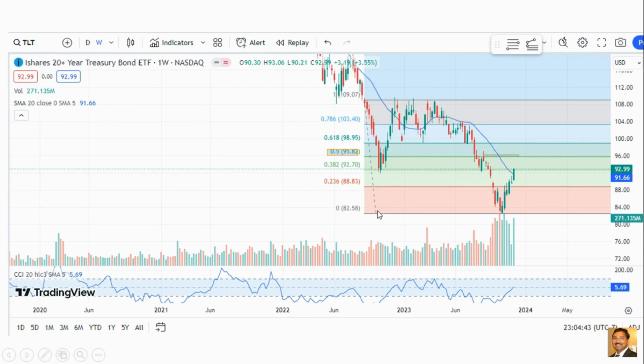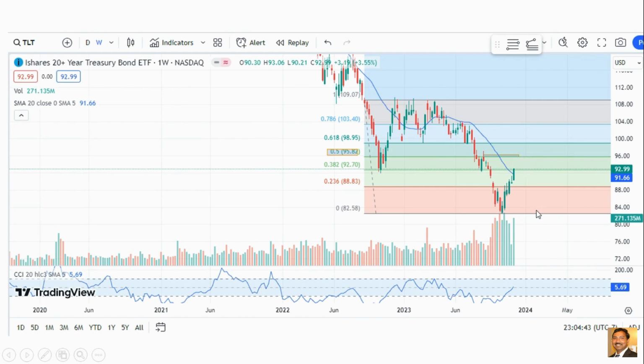And this is TLT, the 20-year bonds. As I mentioned here, at the time of 86 or 87, I said if it breaks 90, it can go to 100. So right now it is at 92.99, and it looks like it goes up to 95. There is a high chance, on the weekly chart, because the Fibonacci level of high to low, 95.82, is the 0.5 Fibonacci level, and also there is a gap in the daily chart. So that acts as a confluence resistance. I'm expecting it can go up to 95.82.